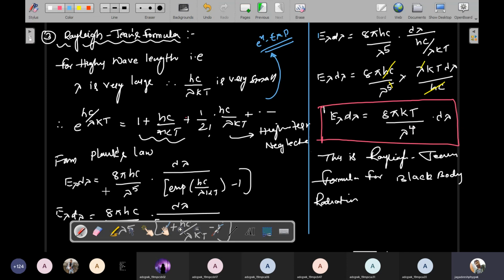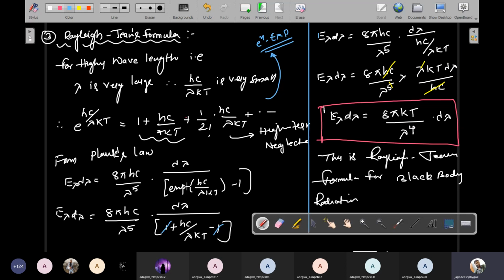So in the equation E lambda d lambda equals 8 pi hc by lambda 5 into exponential hc by lambda kT, we can substitute the first terms of the expansion, 1 plus hc by lambda kT. The 1 will cancel. After the calculations, it will be E lambda d lambda is equal to 8 pi kT by lambda 4 d lambda. This is the formula for Rayleigh-Jeans.